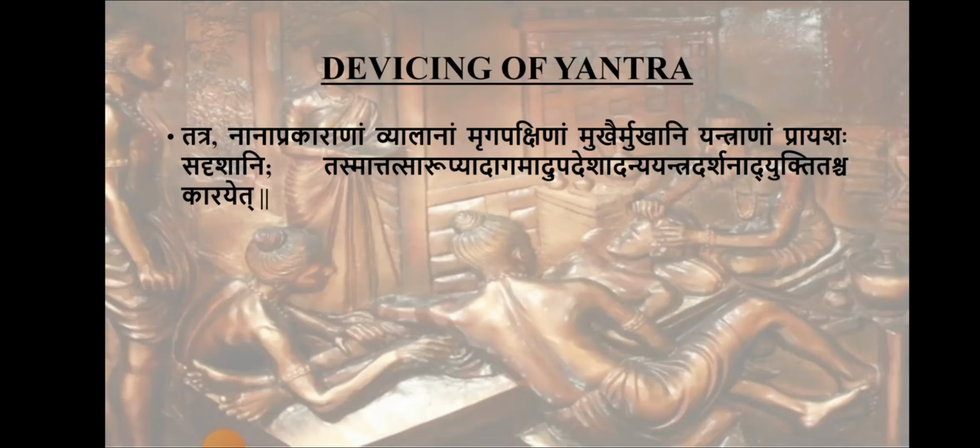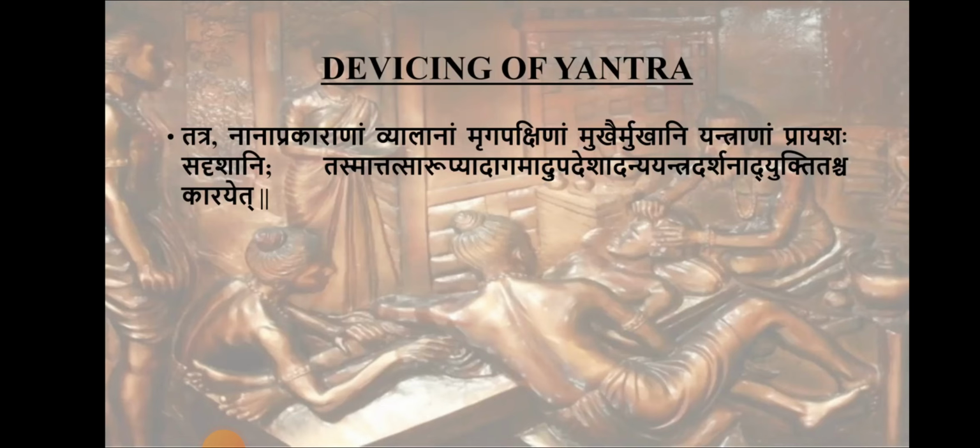First one is tasmat tat sarupya, that is with the similarity with the faces of different mriga, different animals, as well as pakshi, different birds. The yantra is being devised. Sarupya means sadrishya with the vyala pashu pakshi mukha. Next is agamat. Agamat means from the shastra, from the samhita, whatever is told, with those references. In shastra it might already be told how the yantra should be made and what materials should be taken. With that reference it should be made.